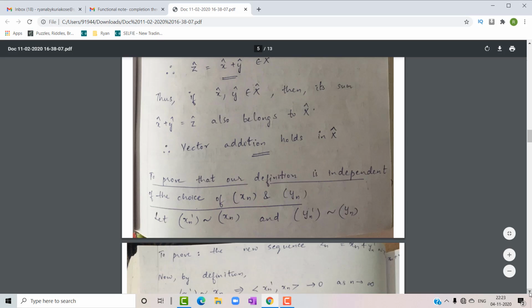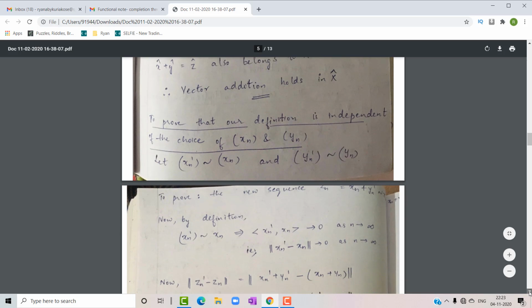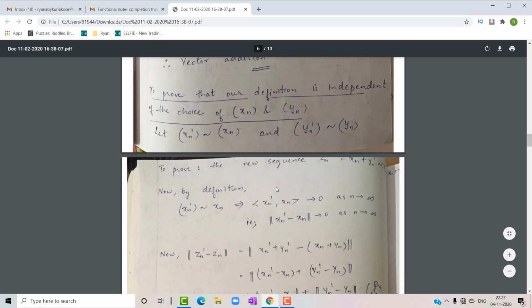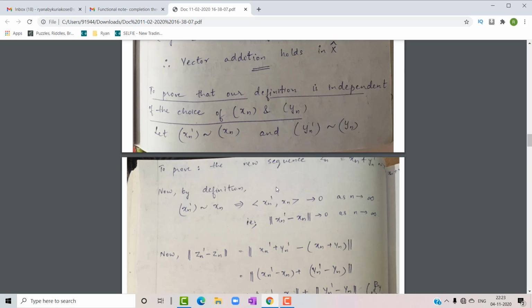Now we have to prove that our definition is independent of the choice of sequence xn and sequence yn. So what we have to prove is that it doesn't depend on the arbitrary elements that we have chosen. So we are going to take two sequences, sequence xn dash equivalent to sequence xn and sequence yn dash equivalent to sequence yn.